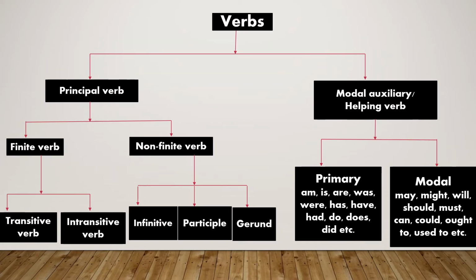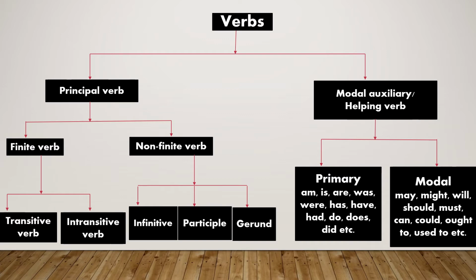Verbs are classified into principal verb and modal auxiliary or helping verb. Principal verb is divided into finite verb and non-finite verb. Finite verb has subdivisions such as transitive verb and intransitive verb, whereas non-finite verb has subdivisions such as infinitive, participle, and gerund.